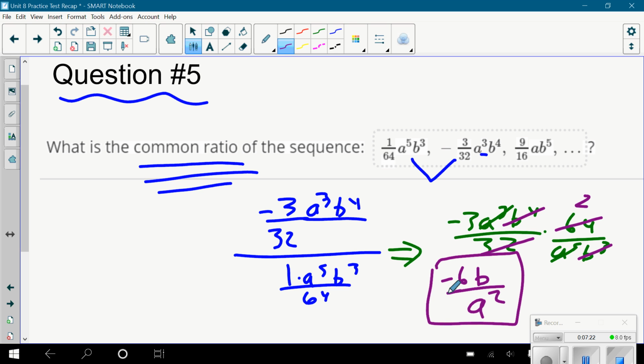Again, I know this algebra might have come out of nowhere in a sense, but the idea is there. How do you take a term and the next term and figure out the common ratio? You do the second one divided by the first one. And this is algebra you guys know how to do.